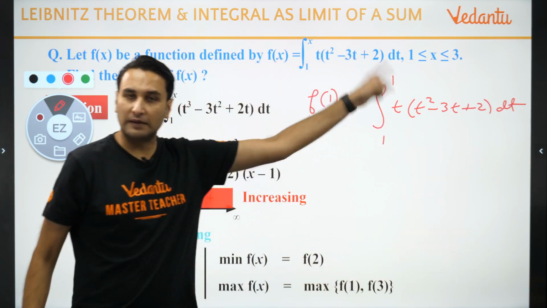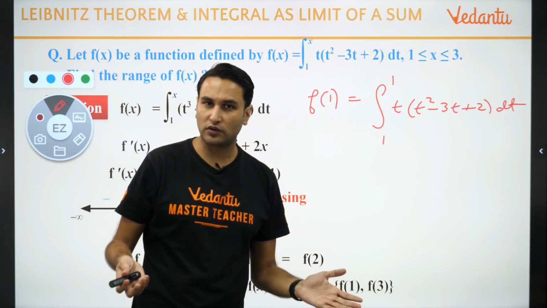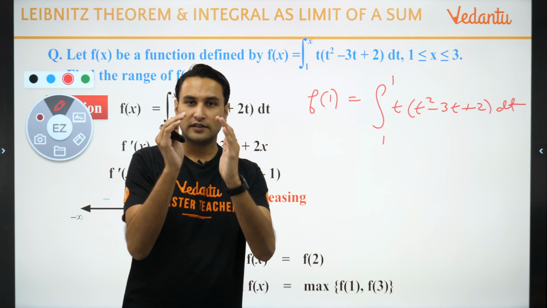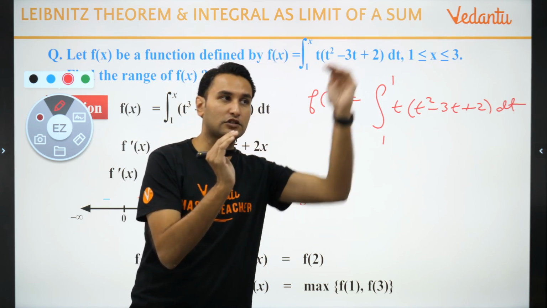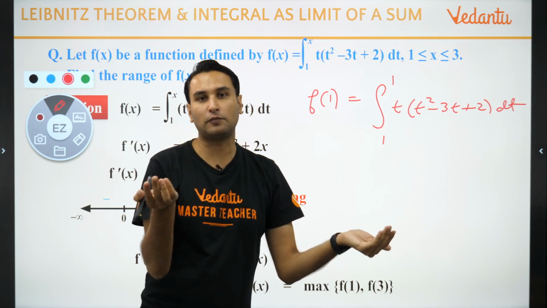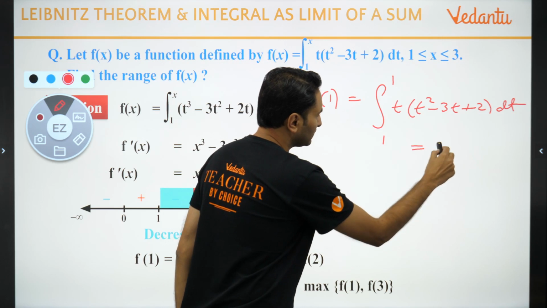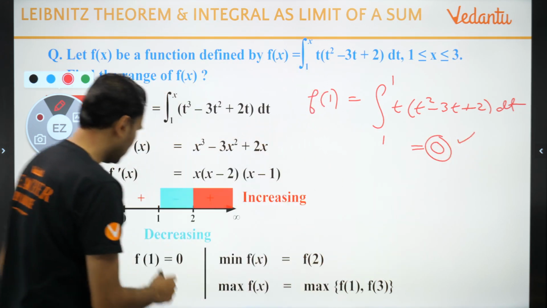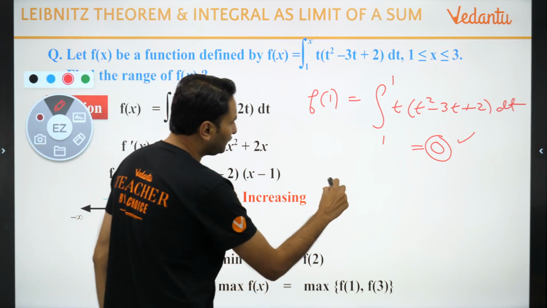Do you know if the limits are same? If the limits of the integral are same, answer is always 0. क्यों? इंटीग्रेशन की वैल्यू फाइंड करोगे, अपर लिमिट पुट करके माइनस लोअर लिमिट पुट करोगे. If both limits are same, answer is obviously 0. सो भैया ये तो 0 हो गया. f of 1 is 0. Right? We got it. Now f of 2.